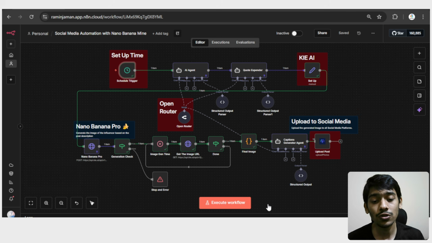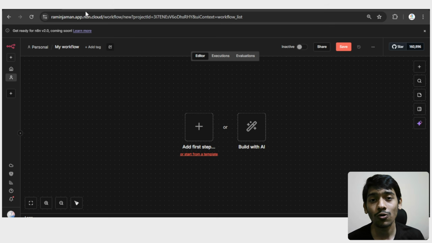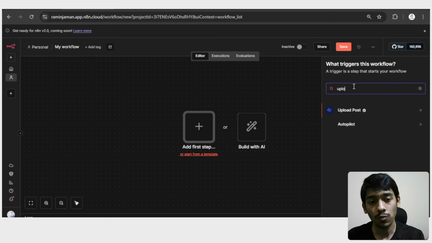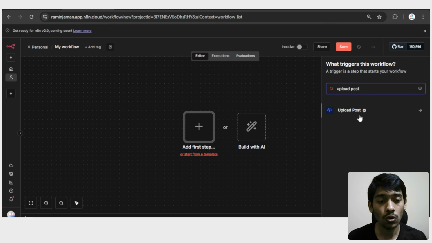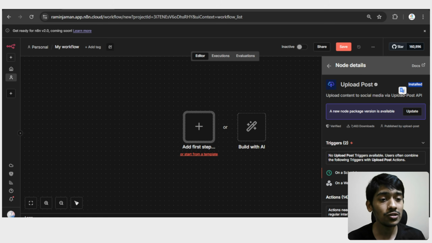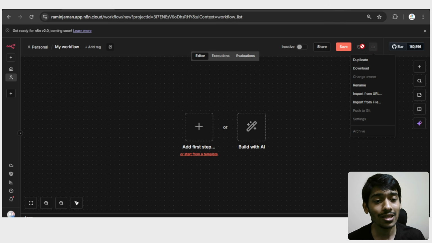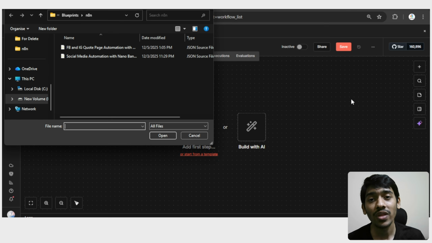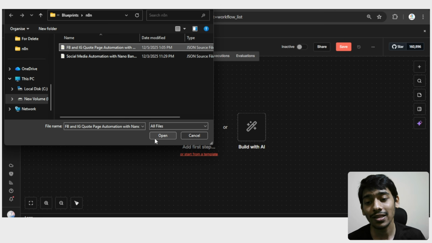After that, you have to come to N8N and open a new workflow like this. Let me show you the first thing you have to do. Go to the plus and search for upload post. Make sure that this exact node is installed in your own workflow, and then go with something like this. As you can see, it is already installed in my N8N. If it's not installed, make sure that you install it. After that, go with these 3 dots, then go with import from file, and choose the workflow that you downloaded from the community, which in this case is this one, and then just go open.